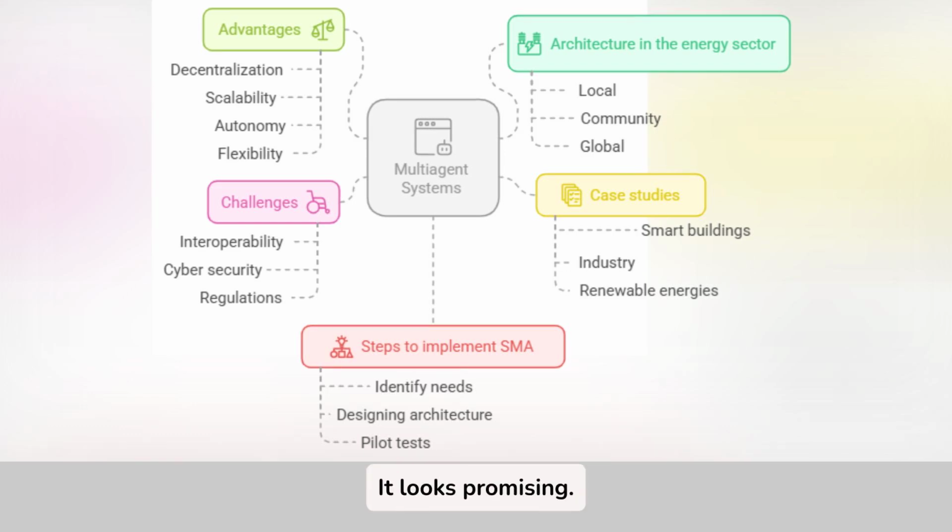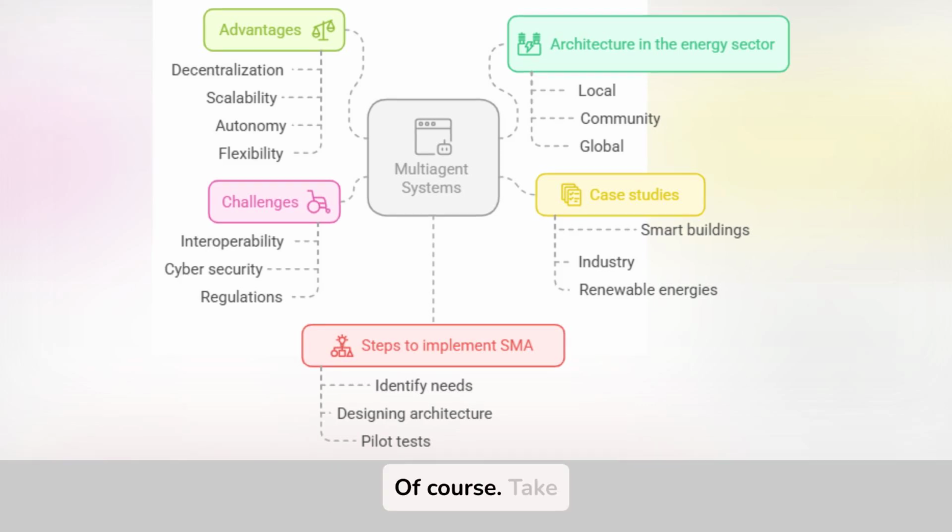It looks promising. But are there practical cases that demonstrate its effectiveness? Of course, take smart buildings as an example. MAS can automate HVAC systems, adjust lighting according to occupancy, and detect equipment failures before serious problems occur. In industry, they help optimize production processes and coordinate robots in warehouses. And in renewable energies, they manage wind and solar farms, optimizing their operation according to weather conditions.